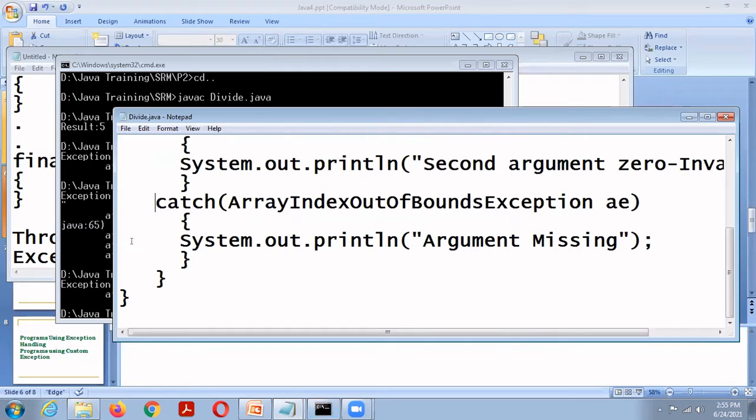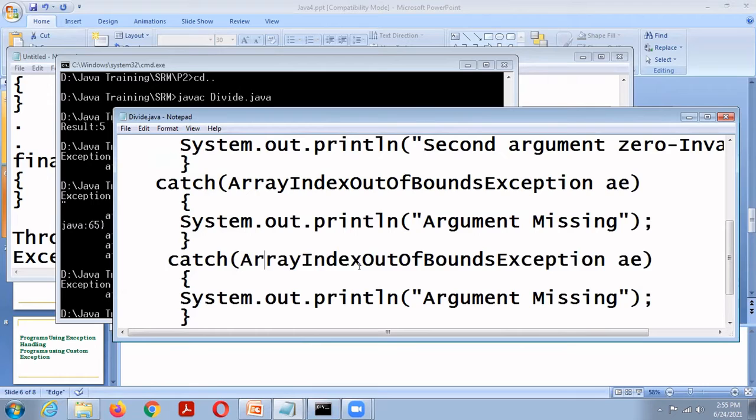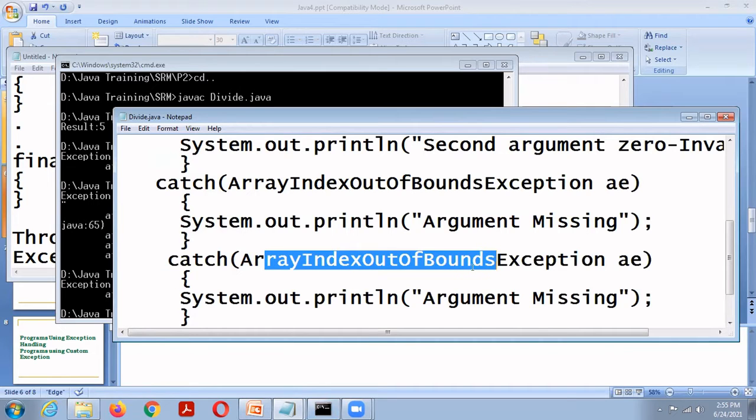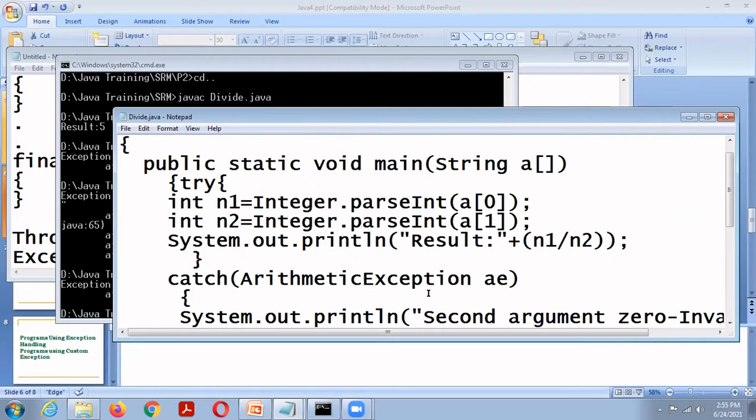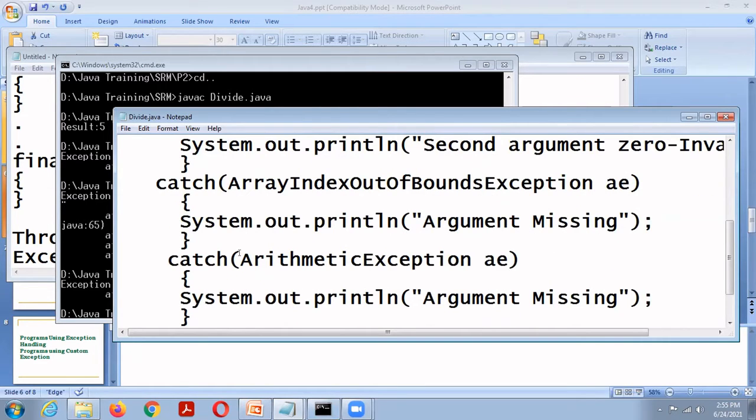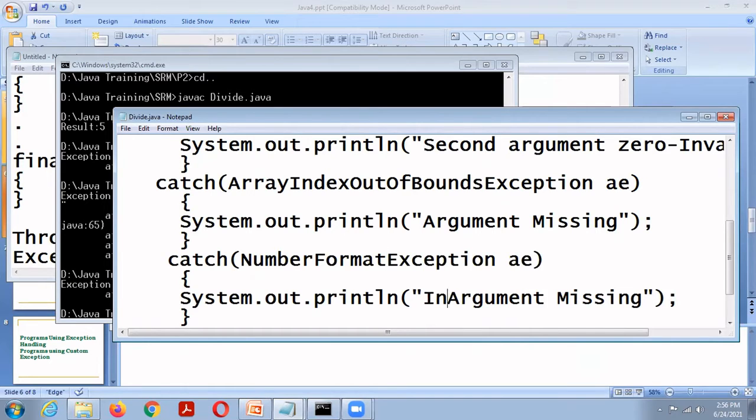Next one, catch NumberFormatException. It will display invalid argument.